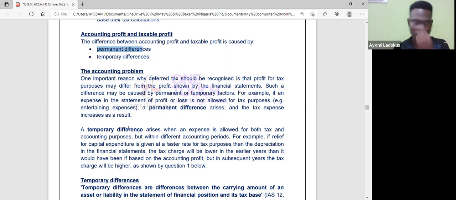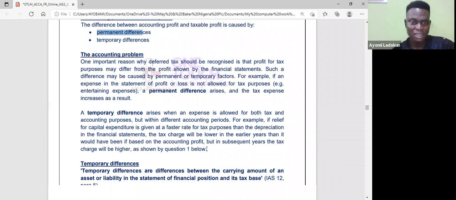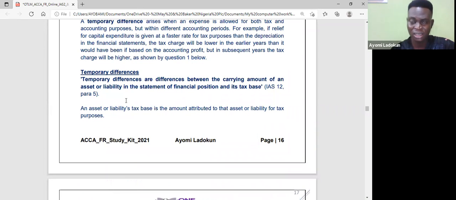Is that okay? Now, for example, if relief for capital allowance is given at a faster rate for tax purposes, then compared to the depreciation in the financial statements, the tax charge will be lower in the earlier years. Is that okay? So that's the issue around that. Now, let's look at it again. Temporary difference is the difference between the carrying amount of an asset or liability in the financial position and the tax base. Is that okay?